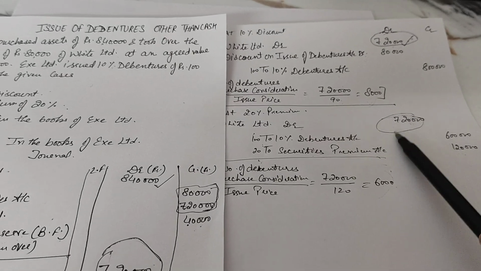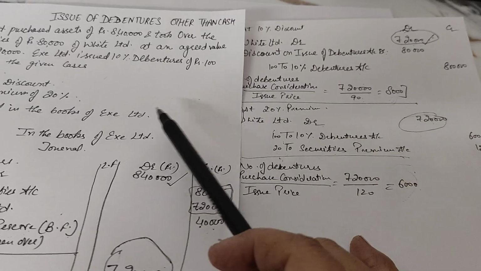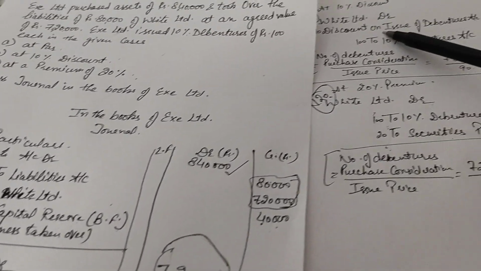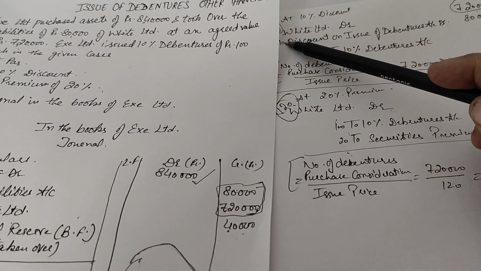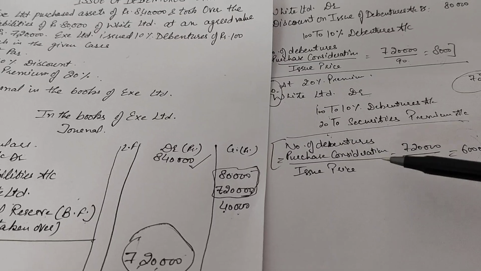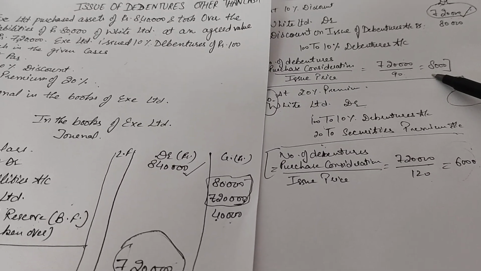The difference is in how much has been on the credit. In the first case it was 100, in the second case it was 100 minus 10, 90. In the third case it was 100 plus 20. So issue price changed, so your number of debentures also changed.